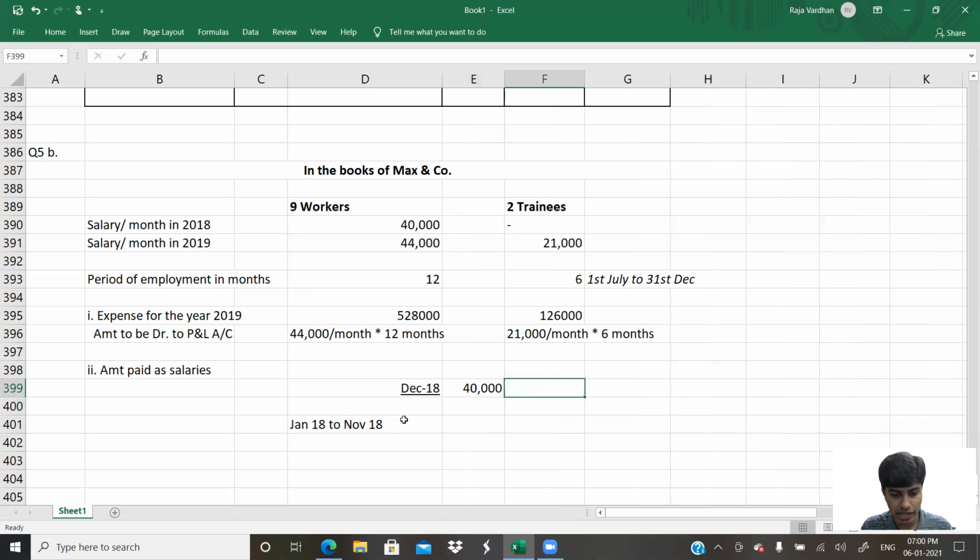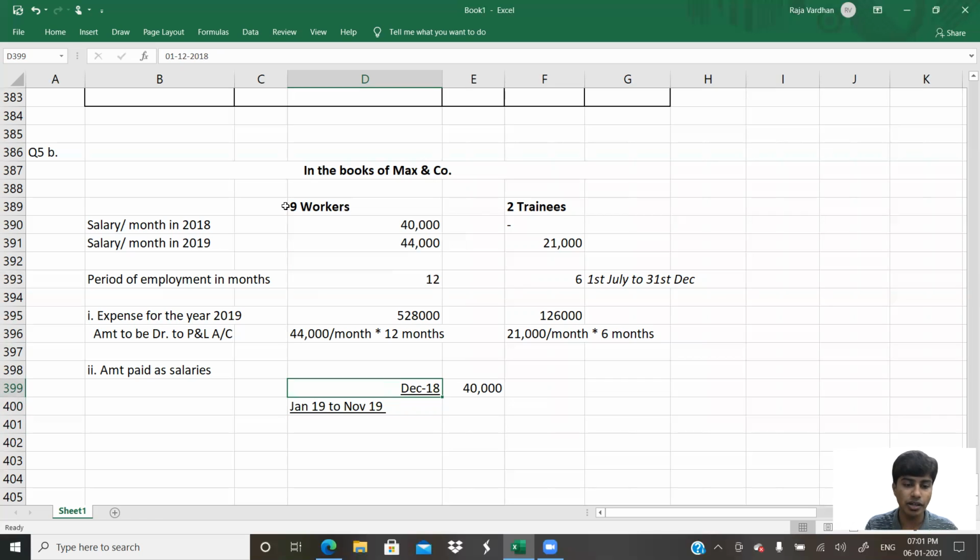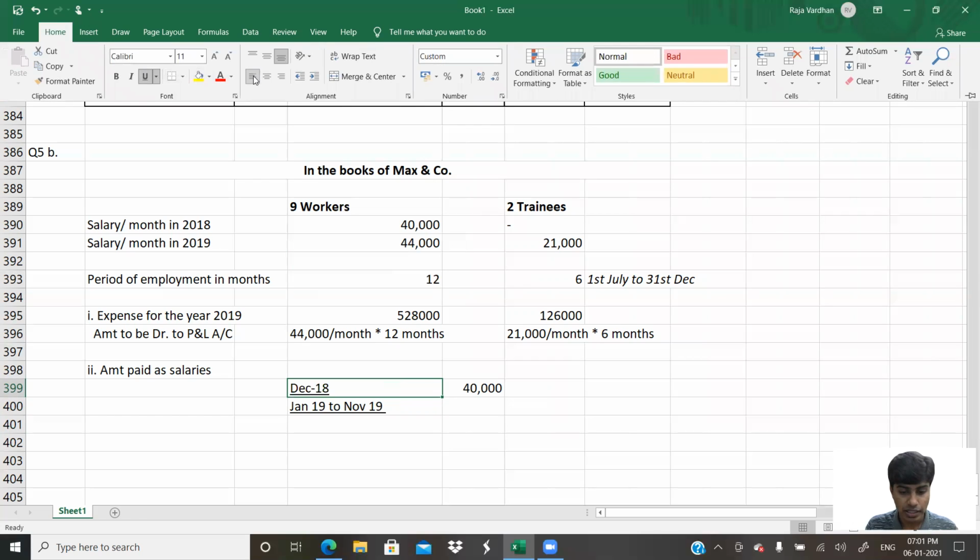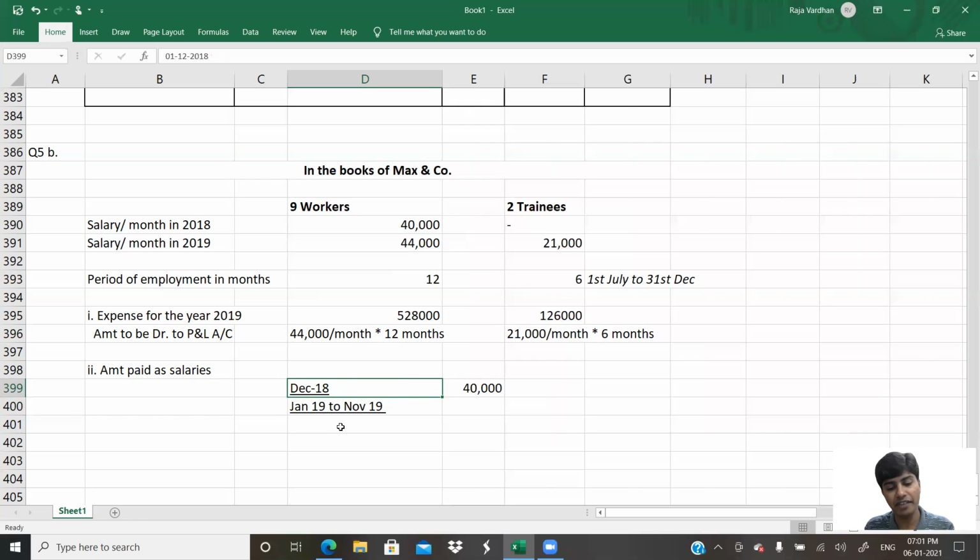So December 18 salary is paid. Next, they are paid January 19. January 19 to November 19. Sir, you might say, sir, why not December 2019 salary? December 2019 salary is to be paid in January.